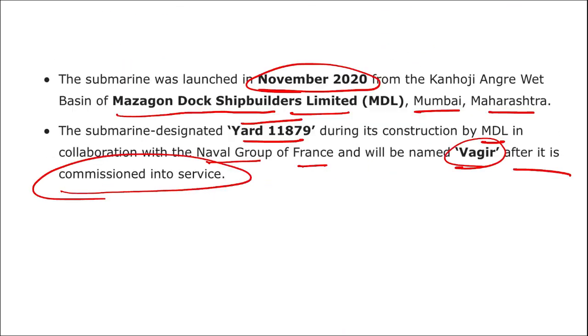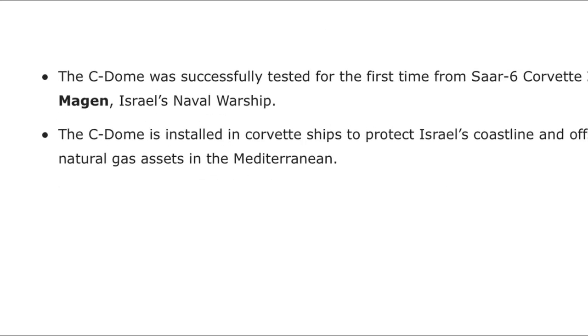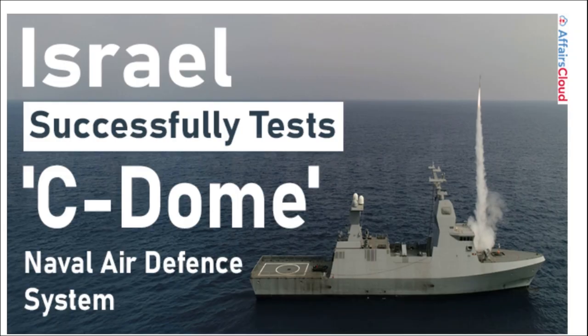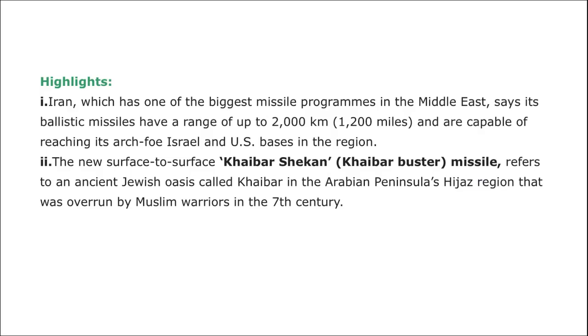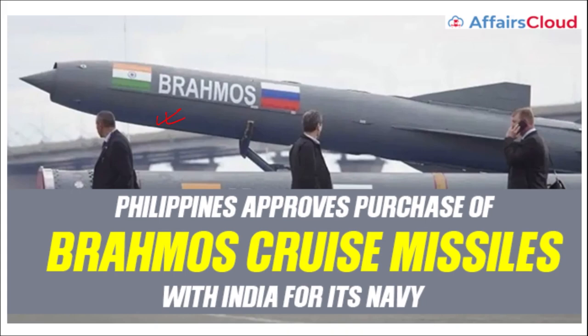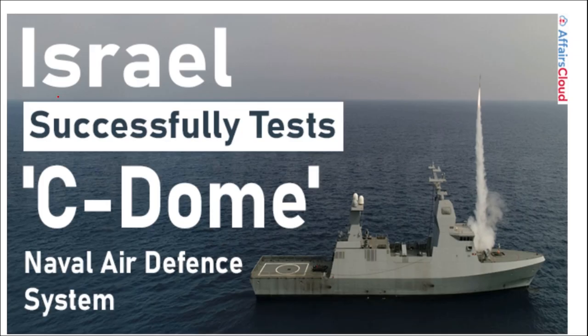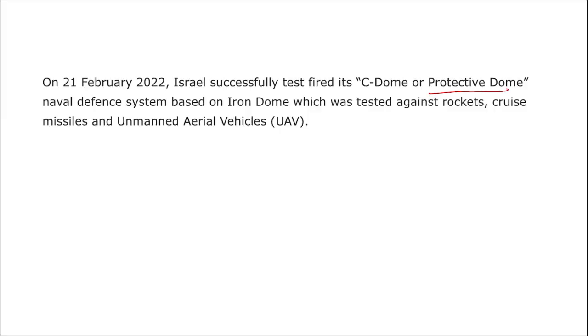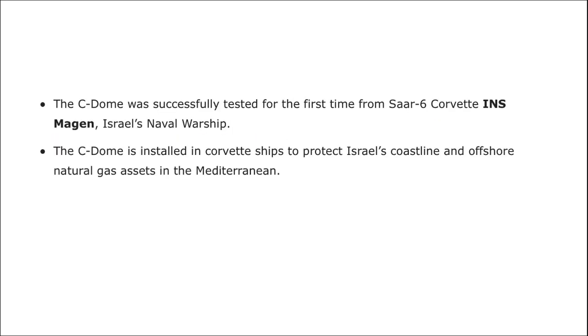Alright, so this is Malabar. So once again, let me revise all of the current affairs in one go that we discussed today. It will be a quick revision and a helpful revision for all of you. Alright, see, we are talking about Brahmos. India and Russia's partnership started Brahmos, and first country that is procuring Brahmos will be Philippines. Then apart from this, remember Israel has successfully tested a naval air defense system by the name Sea Dome. This Sea Dome is also known as protective dome, and it will be protecting Israel against rockets, cruise missiles and unmanned air vehicles.